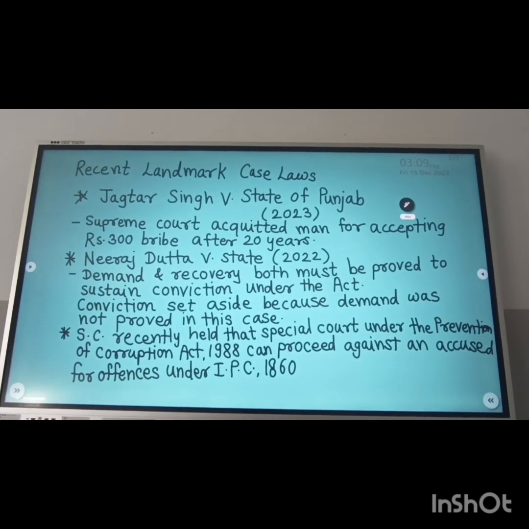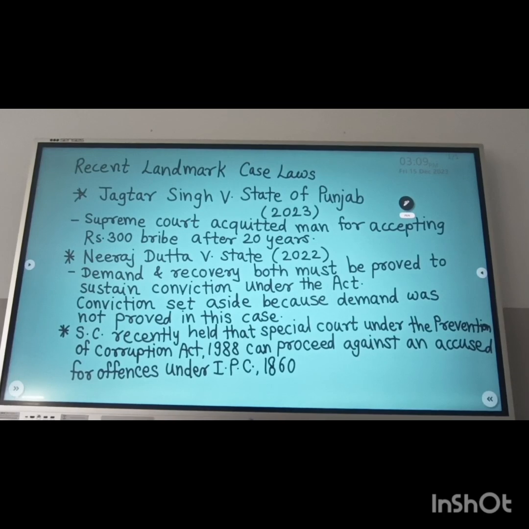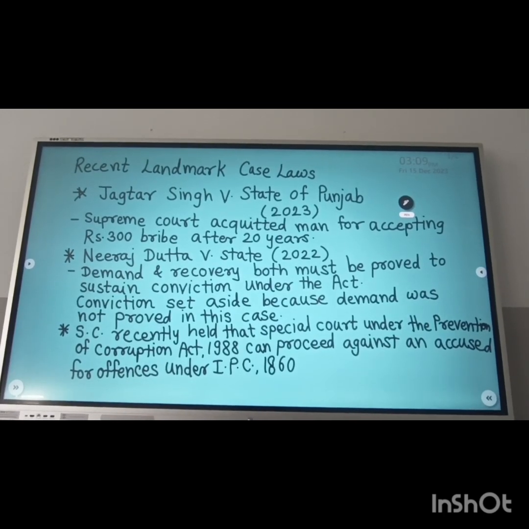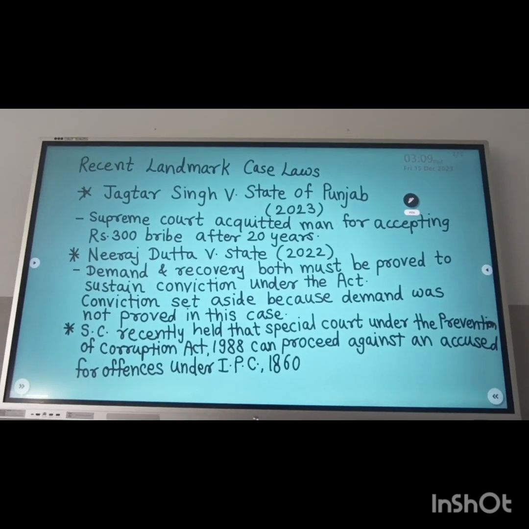Now, a very important matter relating to Section 19, where the previous sanction of the central government, state government or competent authority is required.